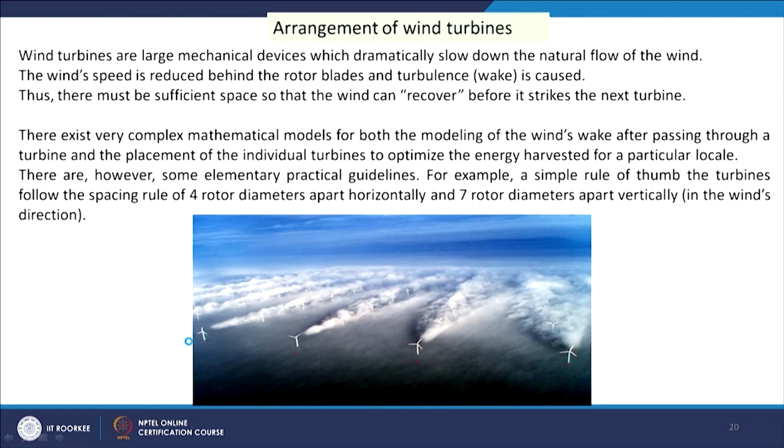And here it is mentioned as a simple rule of thumb, the turbines follow the spacing rule of 4 rotor diameters apart horizontally and 7 rotor diameters apart vertically in the wind's direction. So, we have made some discussions on wind energy production, and thank you for your patience.